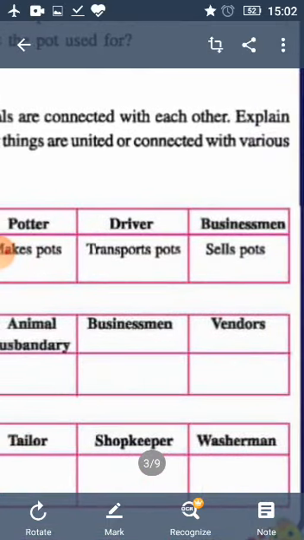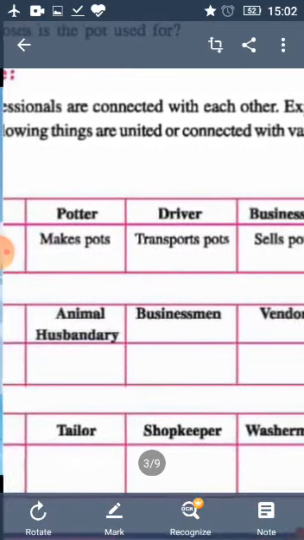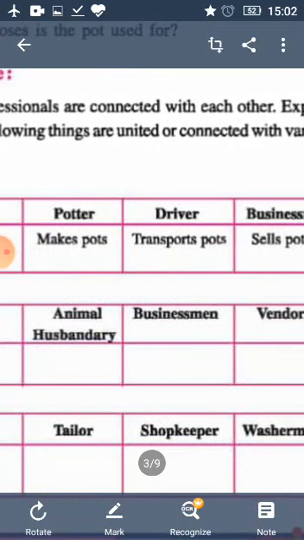Now come to the profession of ice cream. Now in this profession, see the first box where it is blank, animal husbandry. So in this what is happening? The people are rearing animals for getting milk. So in this box what will we write? Here collection of milk will come.